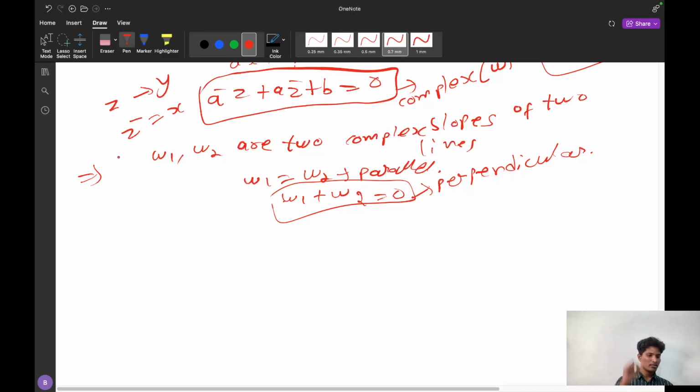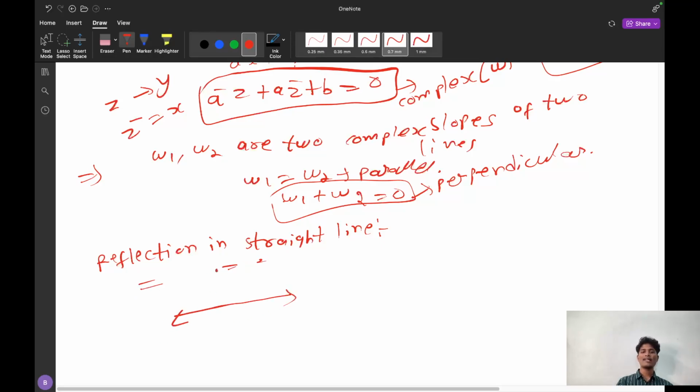And the next thing is reflection. Reflection in a straight line. This is a line and Z1 is a complex number. With respect to this line, which we already discussed, a bar z plus a z bar plus b is equal to 0, if I do the reflection of Z1, I will get another point, another complex number, Z2. This Z2 I have to find.